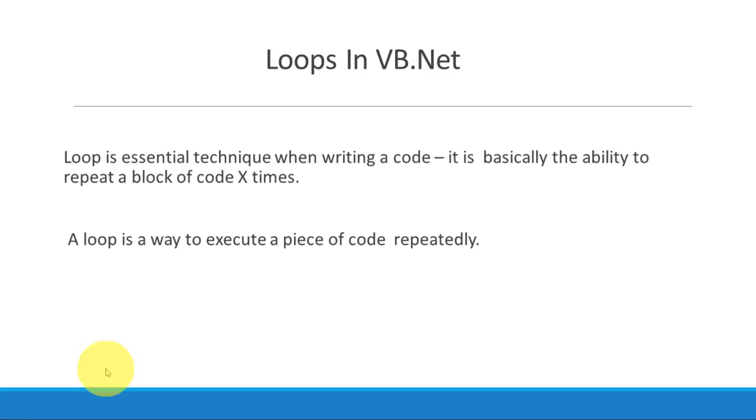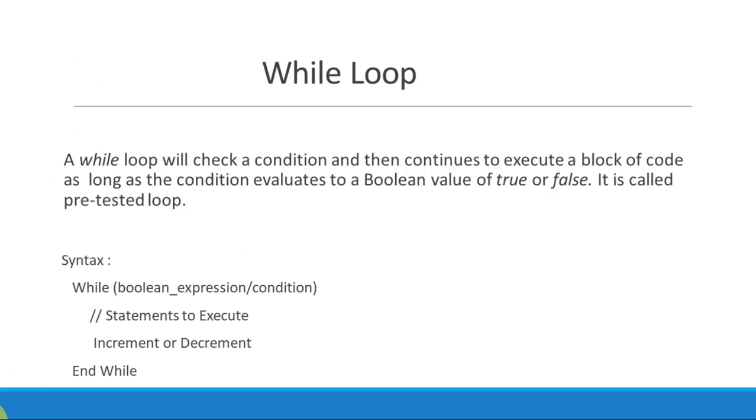A loop is a way to execute a piece of code repeatedly. You don't need to write again and again. Just write once and repeat it as much as you want. So let's discuss all the loops one by one.